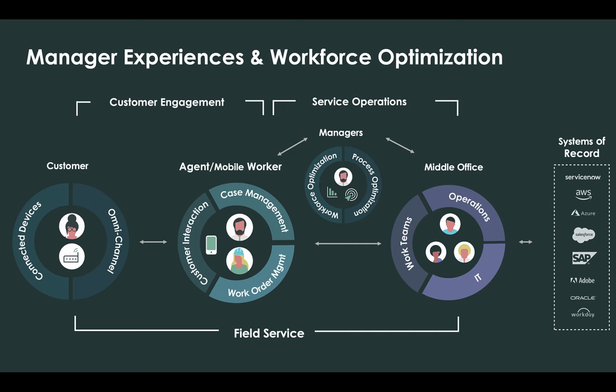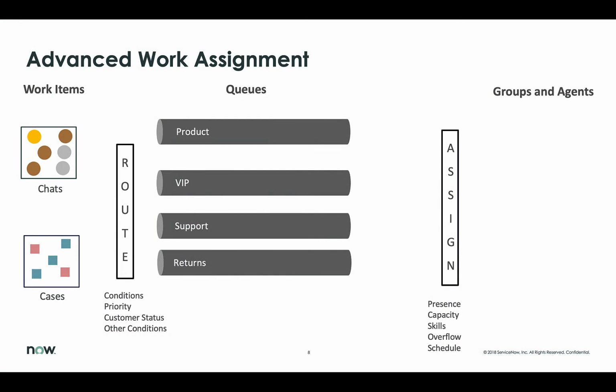But before we drill into WFO, let's talk about how work gets routed within the CSM system. This is where advanced work assignment comes into play. When you think of advanced work assignment, you can think of it as handling 2 types of work. There's what I call active work, such as a chat or phone, or there's passive work, such as cases. Now with AWA, that work will get pushed onto queues. So for example, the chats may get pushed onto the product queue. And then what you will do is you'll decide what order those work items should get sorted in. So you might say that the gold work always hops to the front of the line.